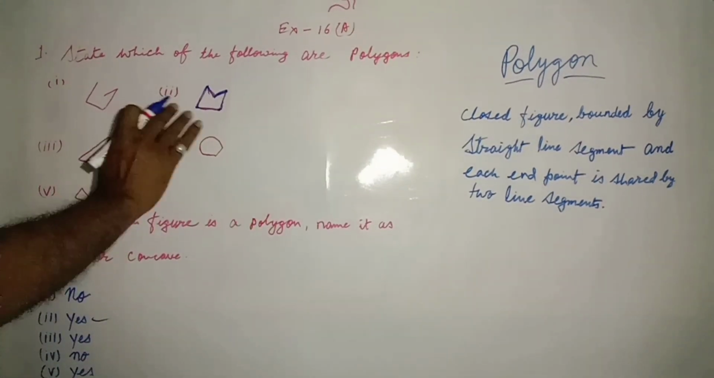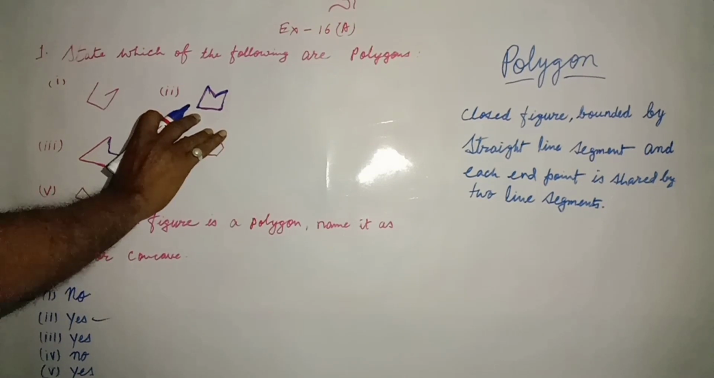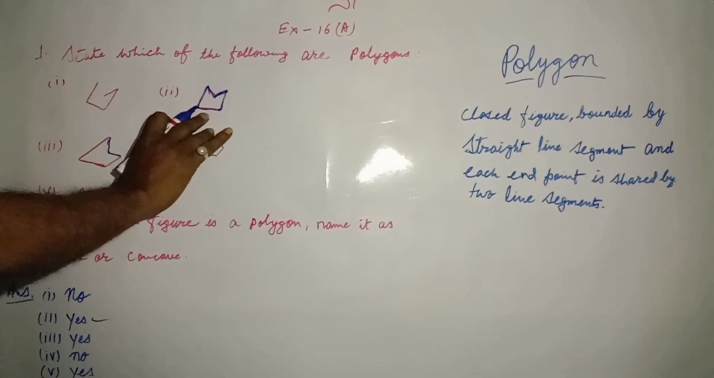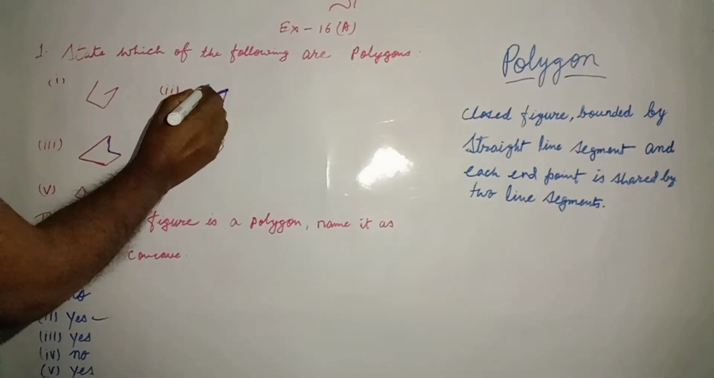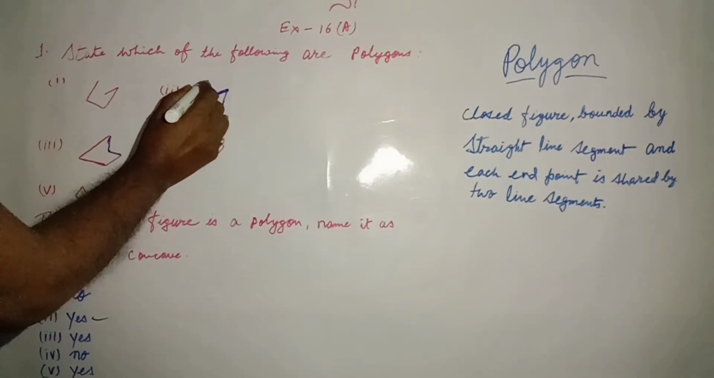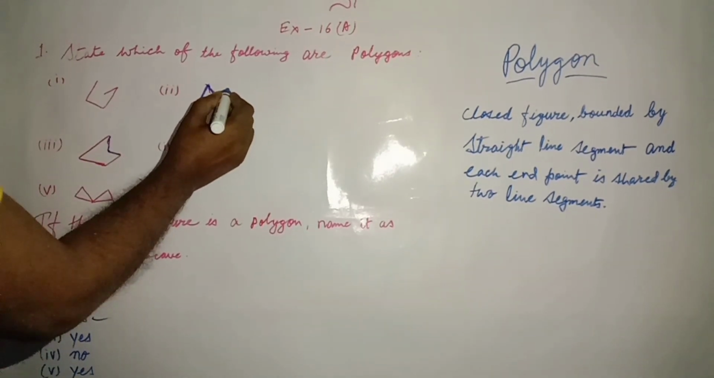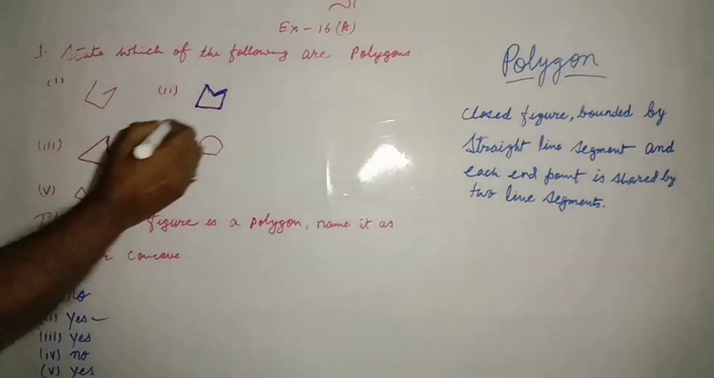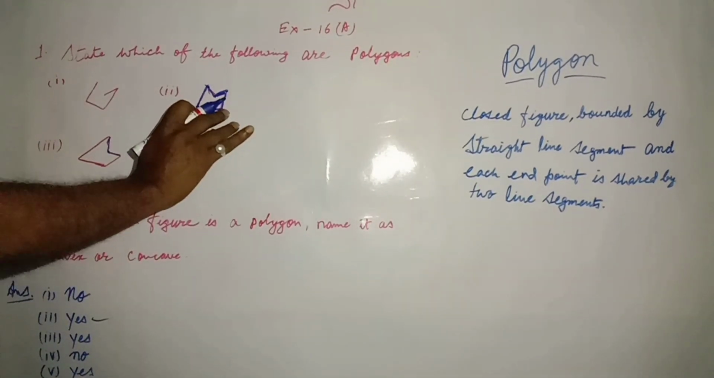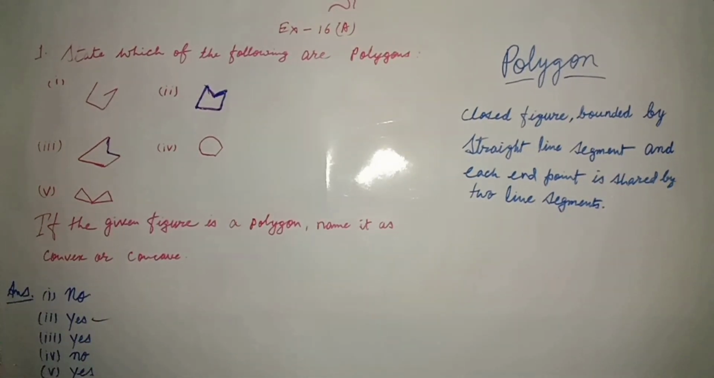Now we will see the question number 2. Here you can see there is no open space in this figure. So it is a polygon because it is a closed figure and every straight line segment is connected with one end point. Like this, see, this one straight line and this one straight line are connected with this one end point. And this one straight line and this one straight line are also connected with one end point, and like that this one is also, you can see that. So we can say that this is a polygon. So in question number 2, I have written the answer is yes.